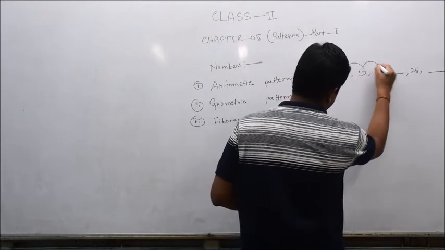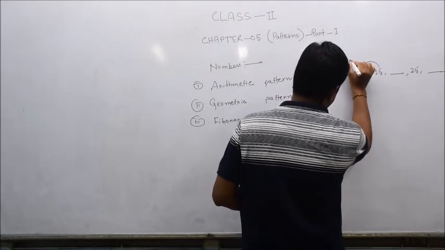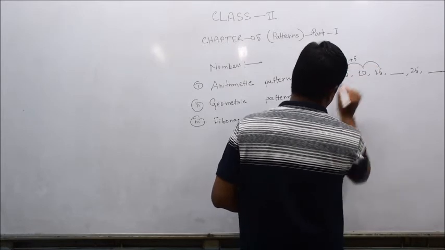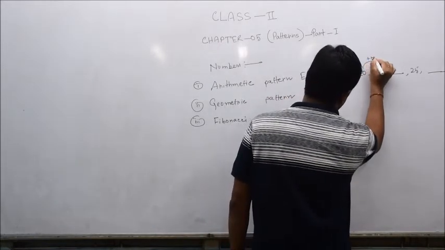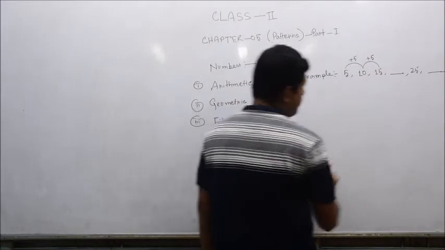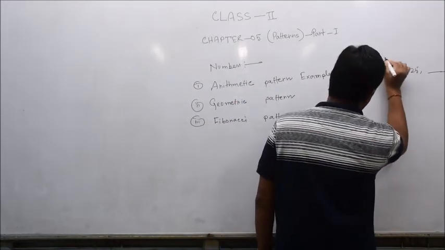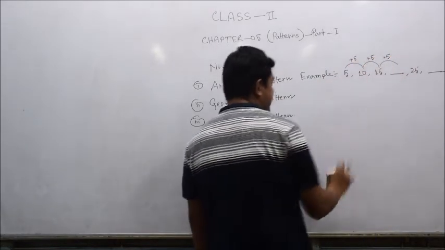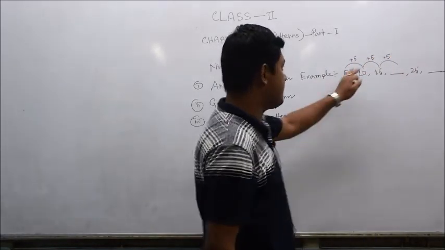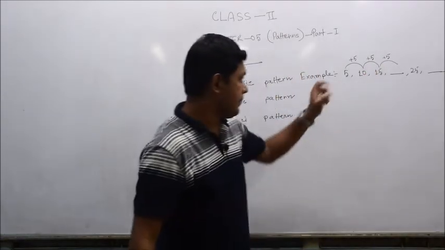So what is the logic here? The difference is 5. If we add 5 to 5, it becomes 10. Similarly, if we add 5 to 10, it becomes 15. If we add 5 again to 15, because the previous two terms increase by plus 5, it is common.